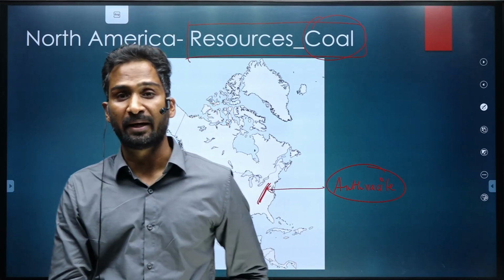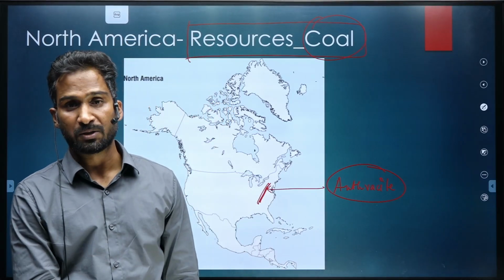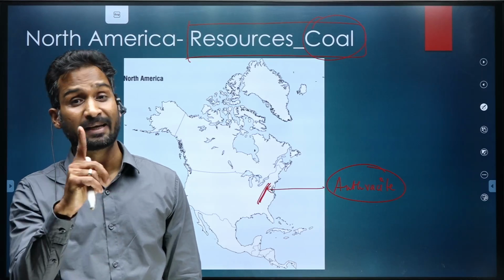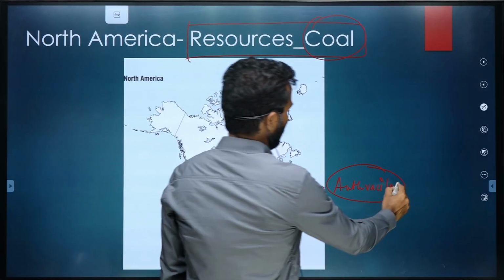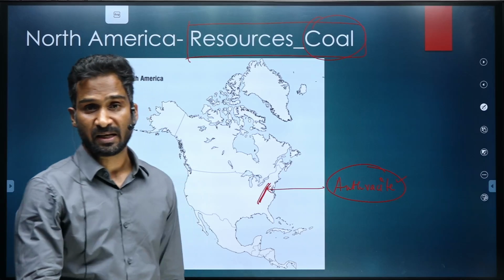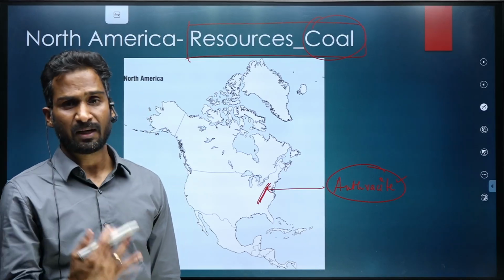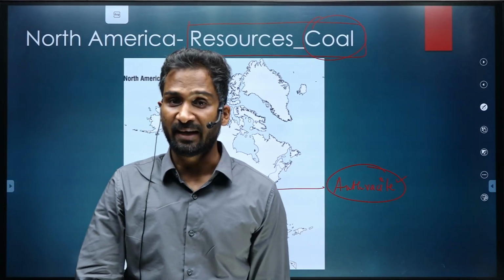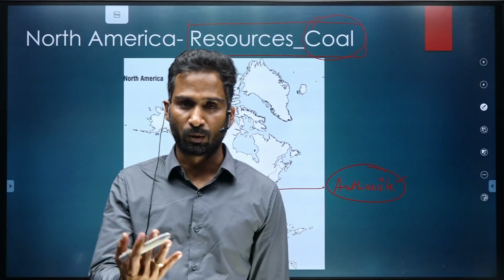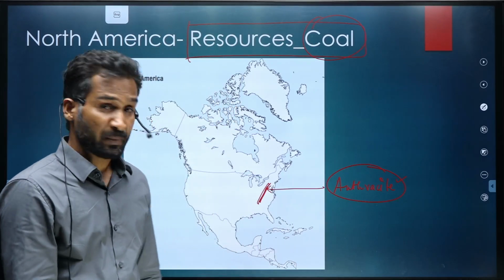India's 90 to 95% of coal is of bituminous quality, the second best quality. The best quality is in North America, anthracite type, and third best quality is lignite, and the fourth quality of coal is peat.